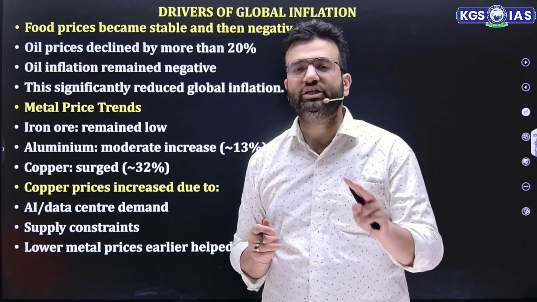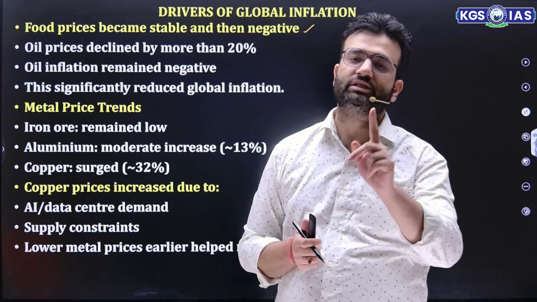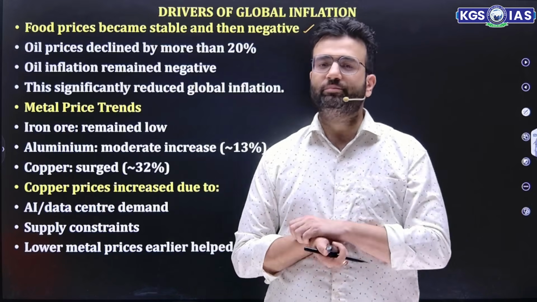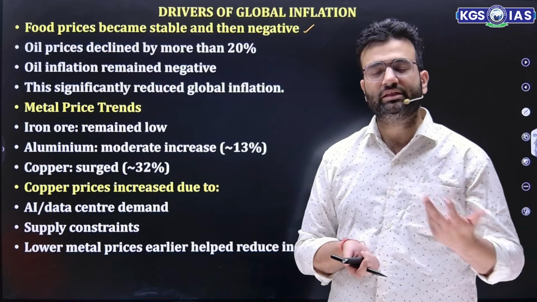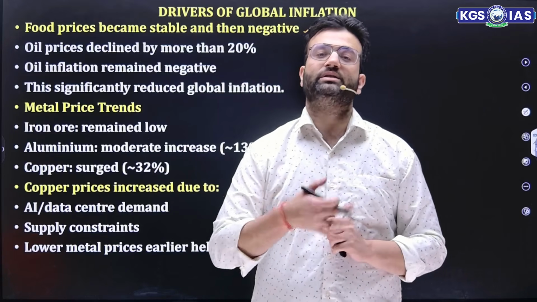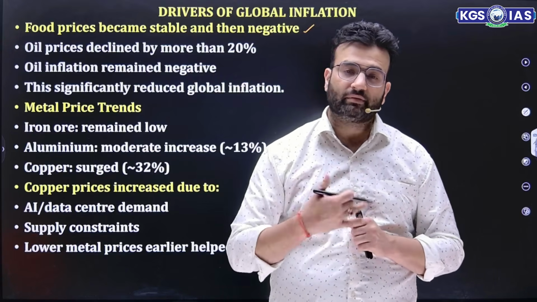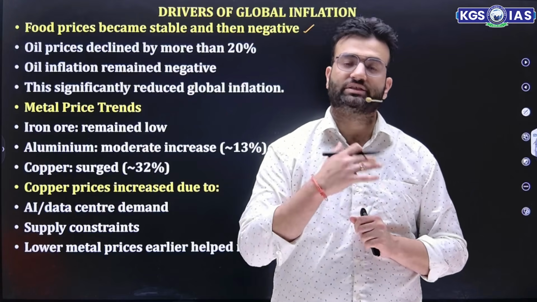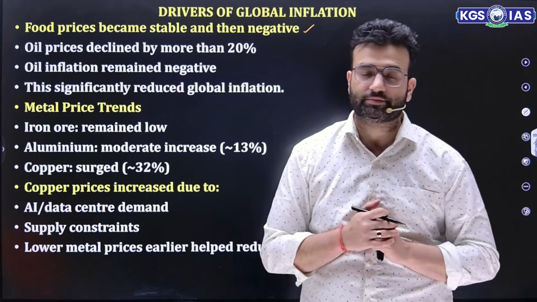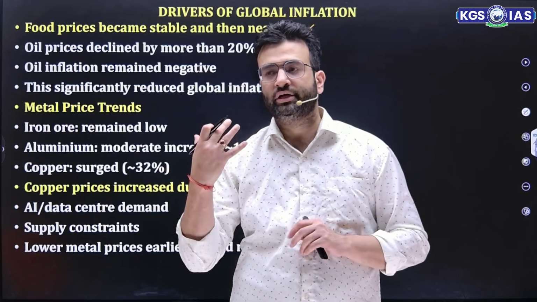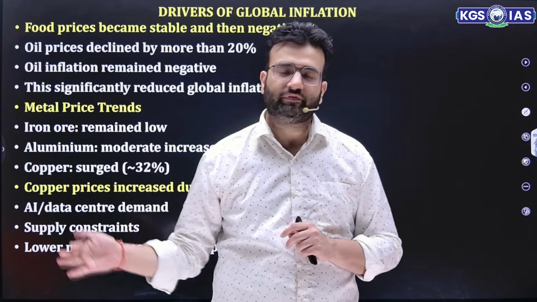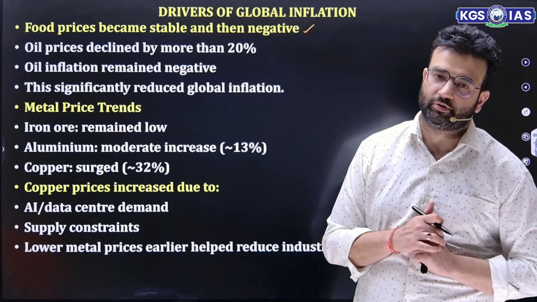Now, inflation can be increased in two ways. First is demand pull inflation. Demand pull inflation means when the aggregate demand exceeds aggregate supply. And why does aggregate demand increase? When people's income increases or when the government increases expenditure, that is fiscal stimulus, government creating more jobs, or there is an expectation that in future the income will increase. These are the factors which lead to demand pull inflation.